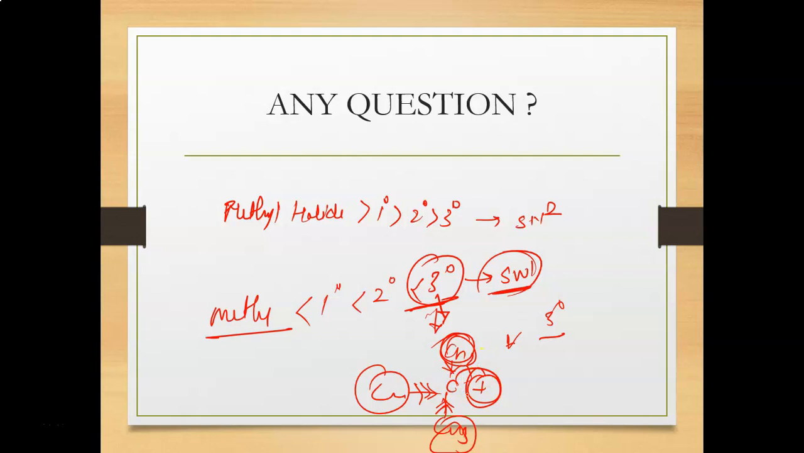So that is why this is the order: methyl halide, and then primary, secondary, and tertiary in the case of SN2, and tertiary, then secondary, then primary, and then methyl halide in the case of SN1 reaction. This is all about the nucleophilic substitution reaction in the case of haloalkanes and haloarenes.